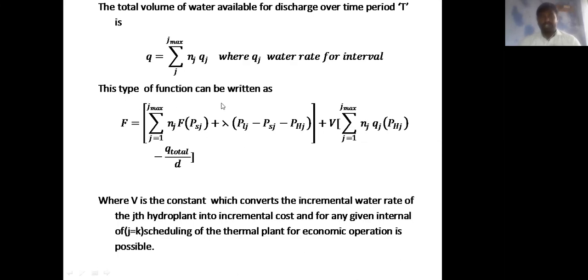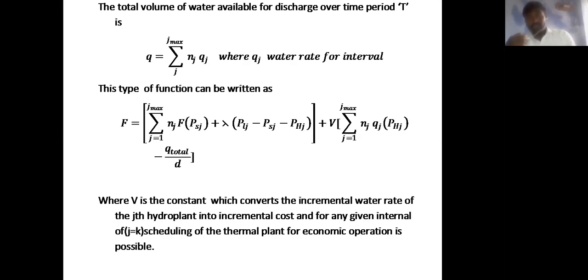So the function can be written as f equal to the summation of j equal to 1 to j maximum Nj into f of Pj, plus lambda into, considered here without losses, PLj, the load demand, minus PSj, the steam power generation, minus PHj, the hydro power generation for the jth period, plus gamma into the summation of j equal to 1 to j maximum Nj into Qj, a function of PHj, minus Q total. Here Nj means the number of periods in hours, and Qj means total discharge, a function of time.